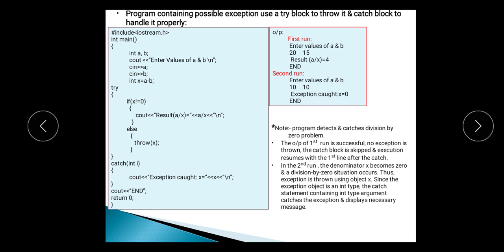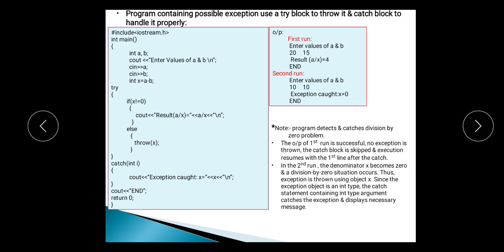Here I am showing you one program in which an exception is generated in the try block and thrown with the help of the throw statement, and the catch block will catch that exception and handle it. Now in this case we are entering two values, a and b, and we are performing the subtraction, that is, we are subtracting the value b from a.